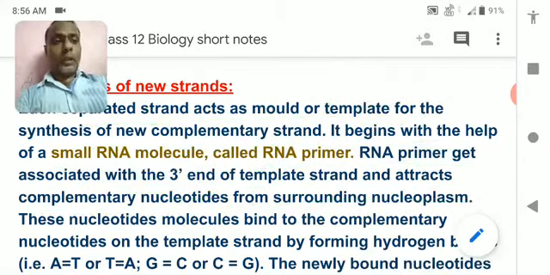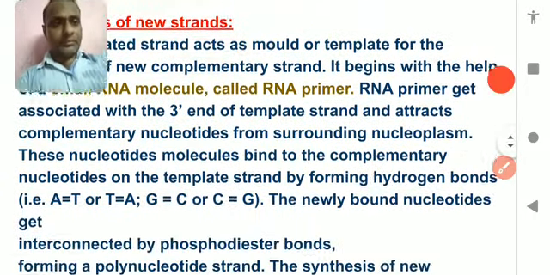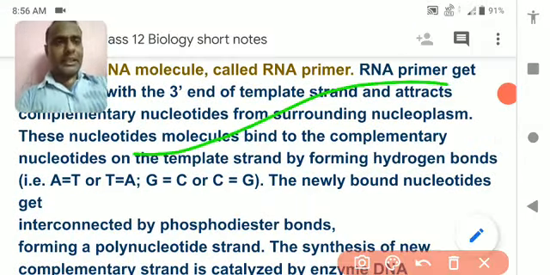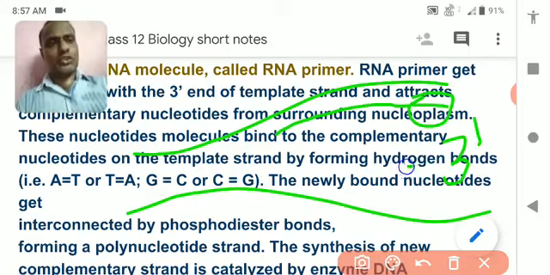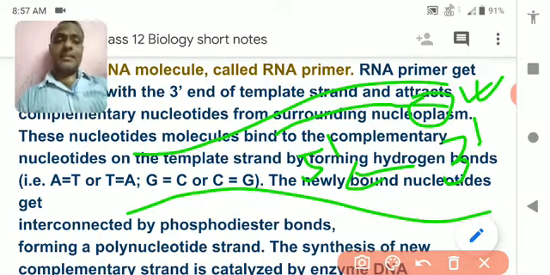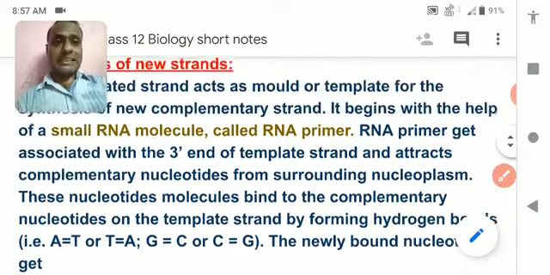So when the DNA gets open, suppose here the DNA opens. First RNA forms and after that DNA starts forming, and this is done by the enzyme DNA polymerase. So the RNA primer forms first and it happens in the 3' to 5' direction. So it is called the leading strand.